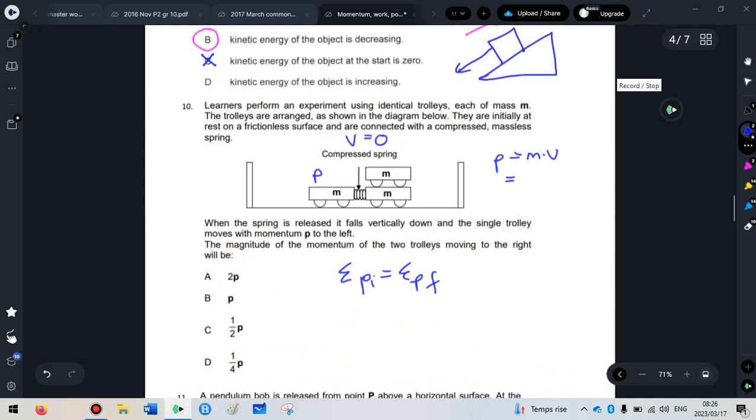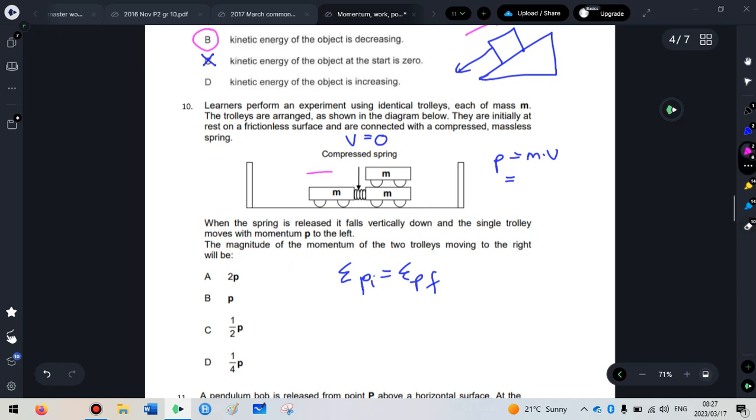Question 10. Learners perform an experiment using identical trolleys, each of mass m. The trolleys are arranged as shown in the diagram below. They are initially at rest on a frictionless surface and are connected by a compressed massless spring. When the spring is released, it falls vertically down and the single trolley moves with the momentum p to the left. The magnitude of the momentum of the two trolleys moving to the right will be what?